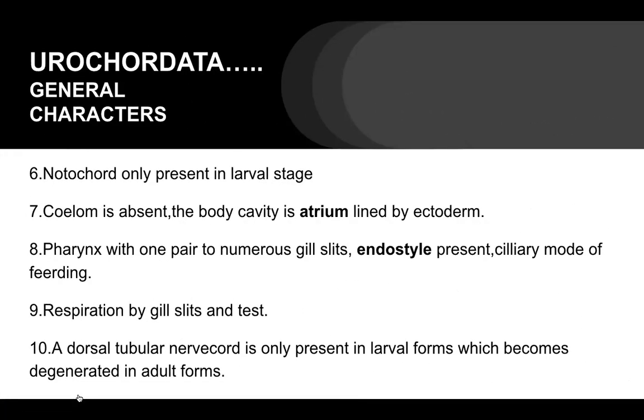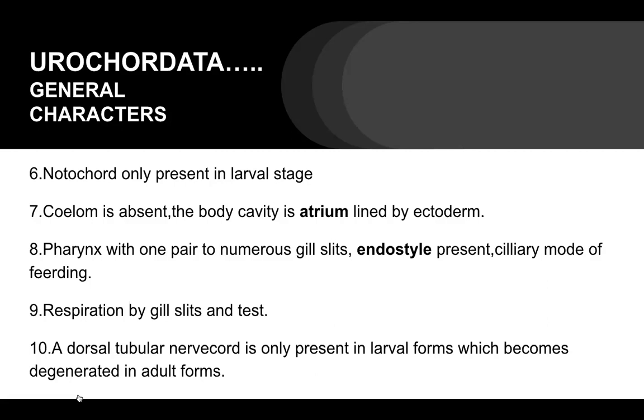Now, notochord. Notochord is a very important structure when we talk about the Chordata. We know the presence of dorsal tubular nerve cord, notochord, and pharyngeal gill slits are the three main distinguishing characters of this big phylum Chordata.